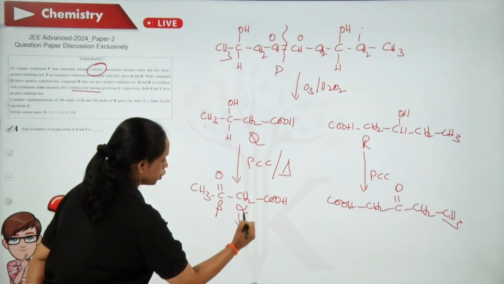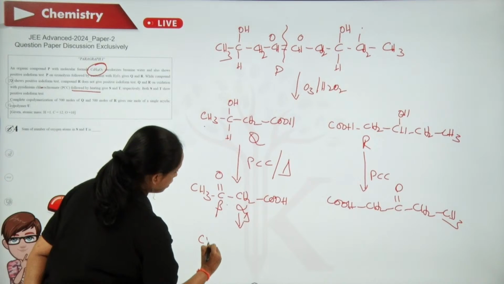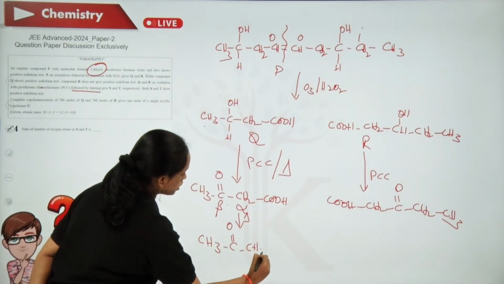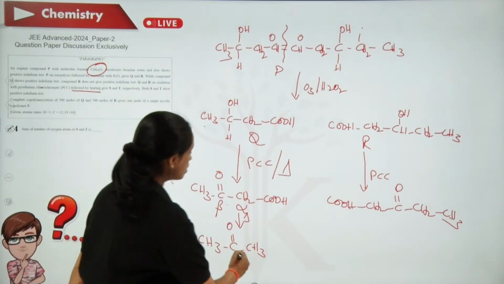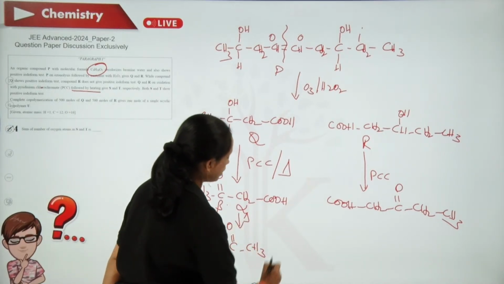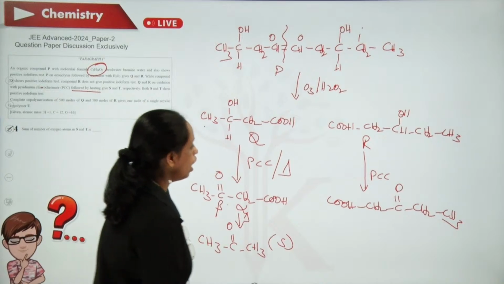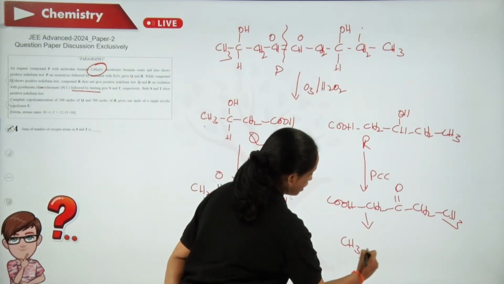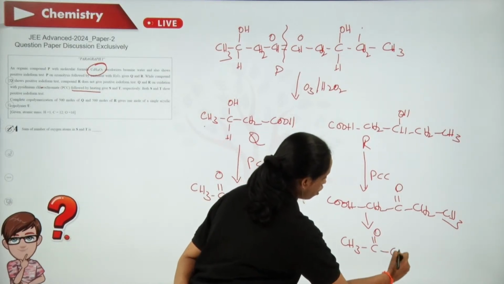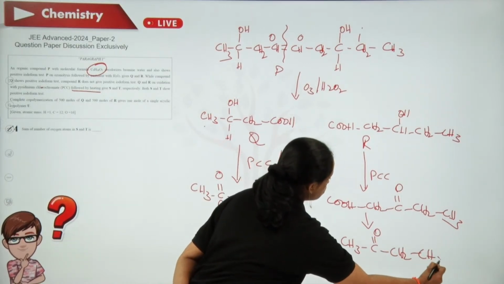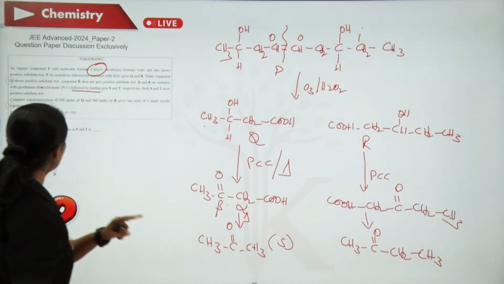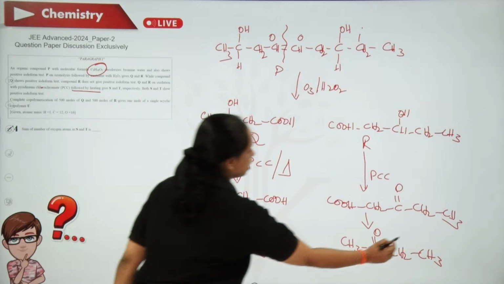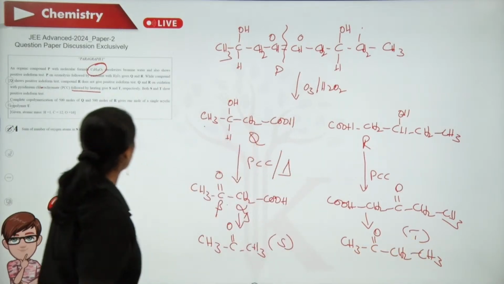So you will be getting this as CH3, C double bond O, CH3. This is actually the final product S, and this is again decarboxylation, CH3, C double bond O, CH2, CH3. So now here this is S and this is T.